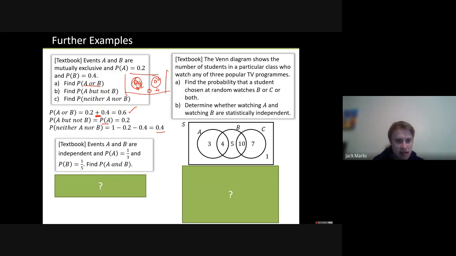Events A and B are independent. This is A, this is B. How do we find A and B? We multiply them together if they are independent. Okay, so a third times a fifth, 1/15.